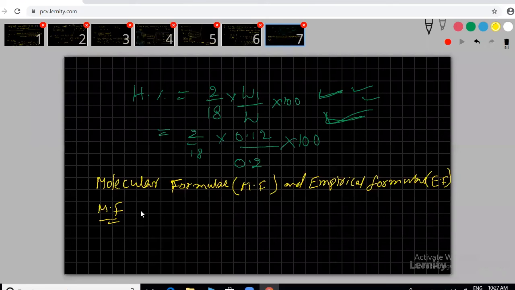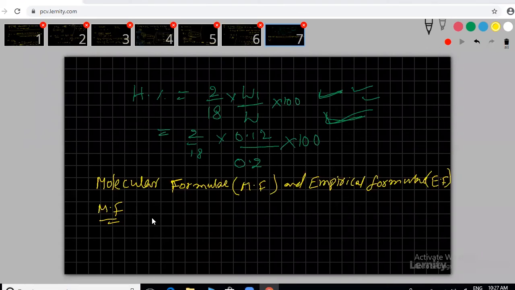The actual number of atoms of various elements present in the compound. I have only one sentence. I repeated it 2 to 3 times. Please note only the one sentence I have given, sir.